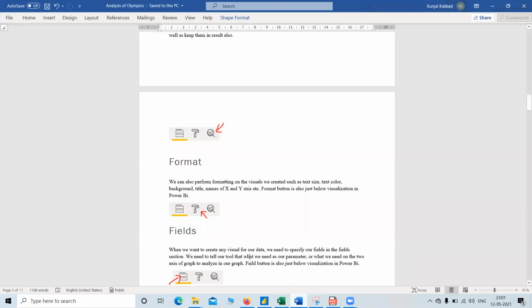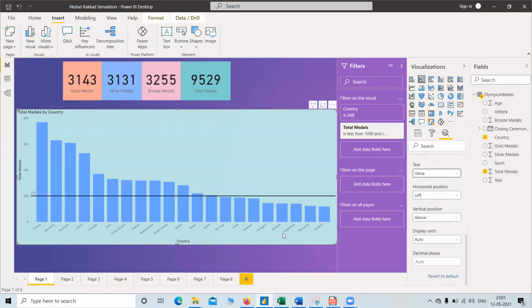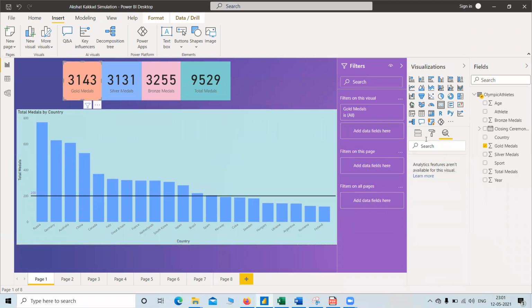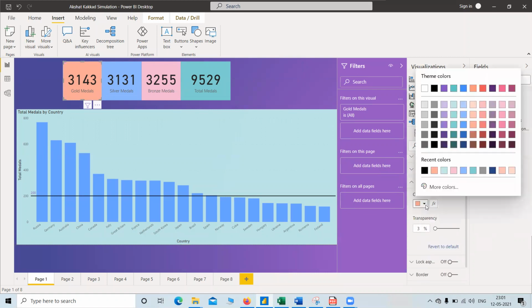Okay, so now let's go to the report format. So formatting is done to make it more readable and more interesting. Suppose this is the gold medal card. So data label and category, title, suppose background. This is the background of the gold medal.